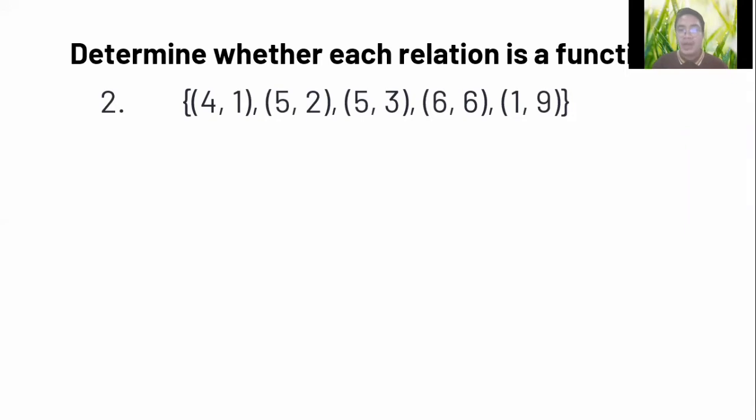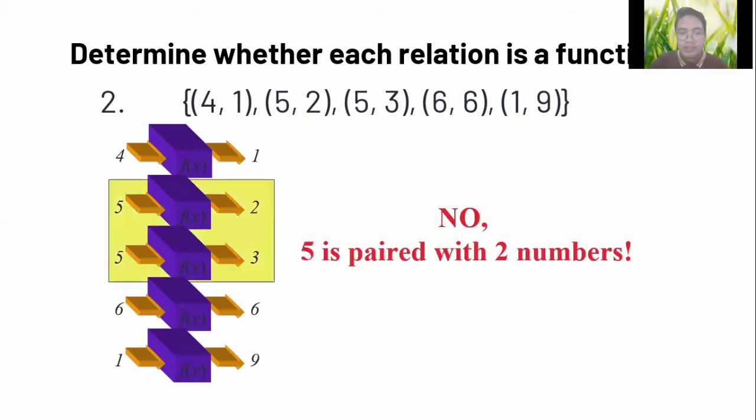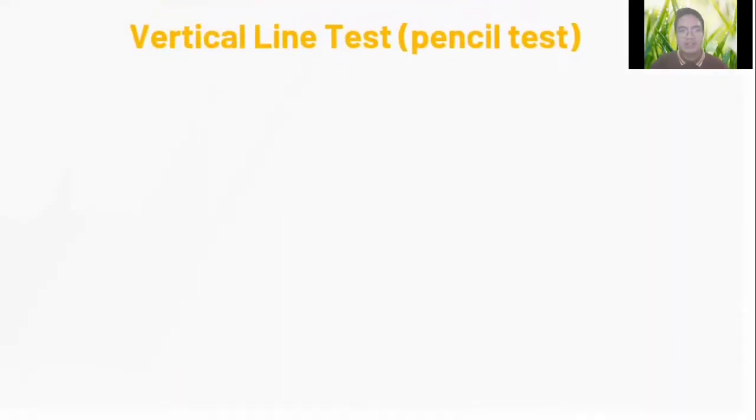Secondly, we have (4, 1), (5, 2), (5, 3), (6, 6), and (1, 9). If we look at it, you have to ask yourself, do we have the same values of x? Based on this definition, we have the same value of x, which is 5. So it is paired with two numbers, the 2 and 3. So it is not a function.